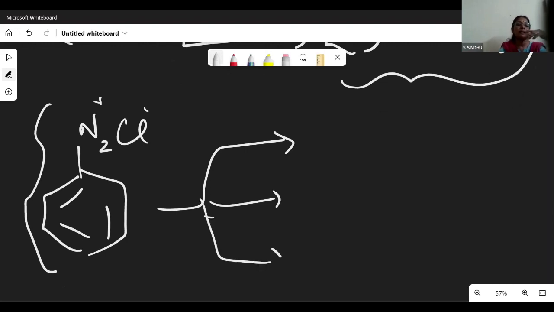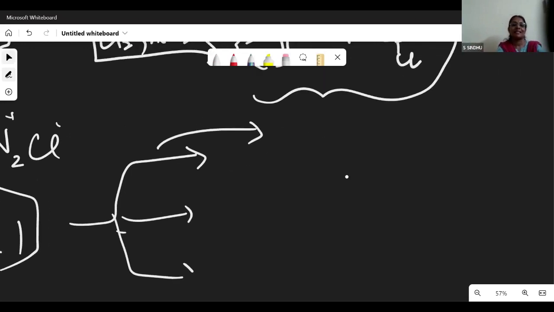So here, when we cover preparation of haloalkanes, 3 name reactions are what the child learns, Finkelstein, Swarts, and all that. Ma'am, your Gattermann reaction is also there, no? Yes, Gattermann reaction. So that's another point of difference.